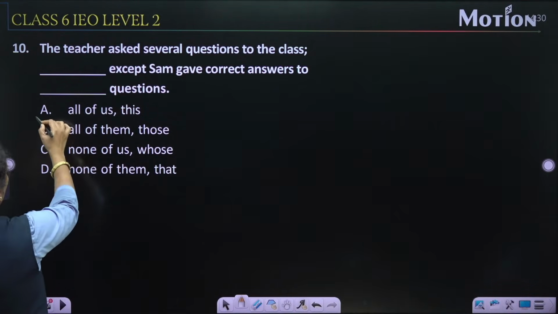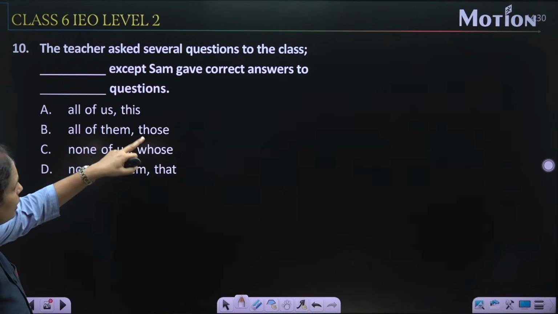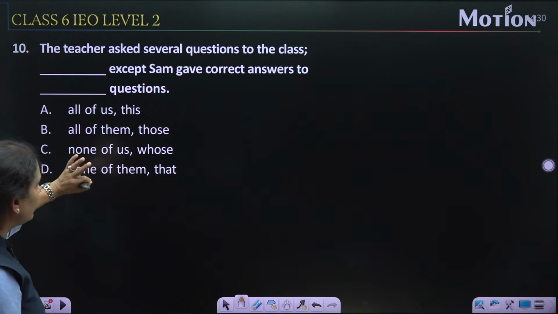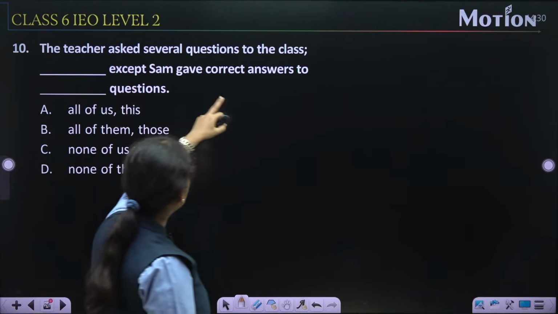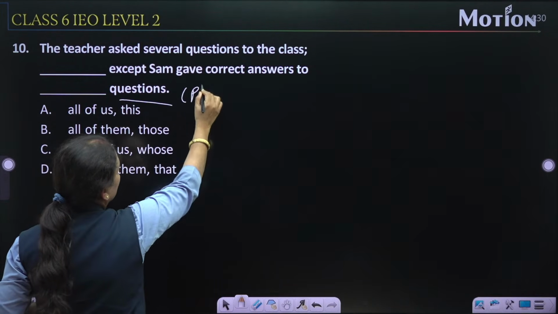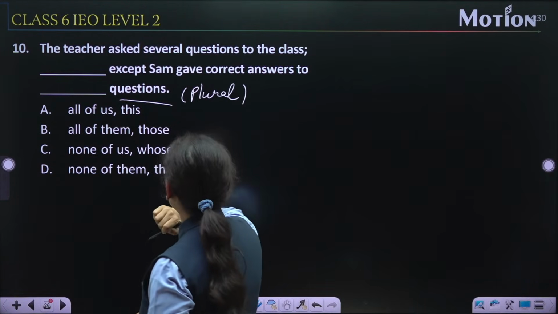First option, all of us, and this. So does it mean the teacher asked several questions to the class, all of us except, yes, all of us we can write, but say correct answer to questions. Questions यहाँ पर plural है.